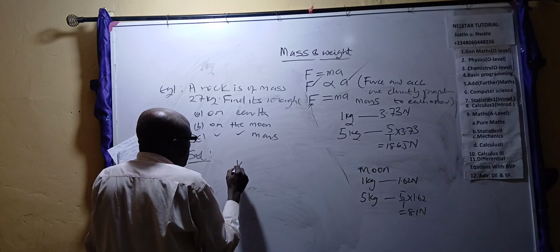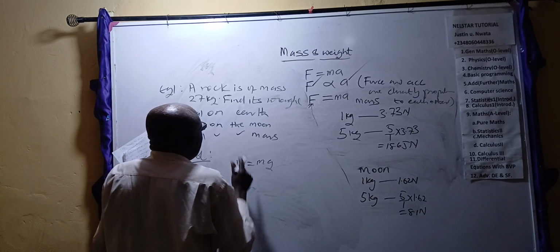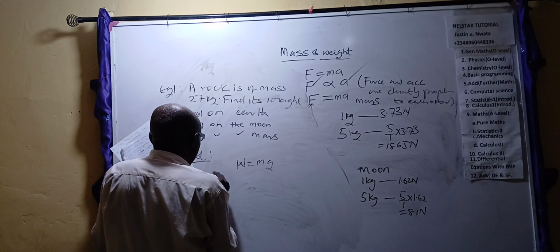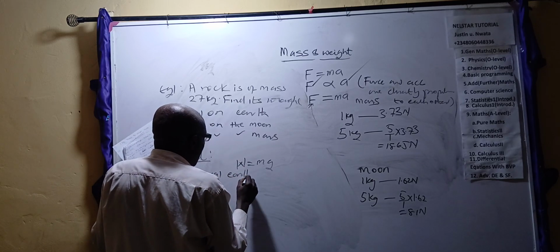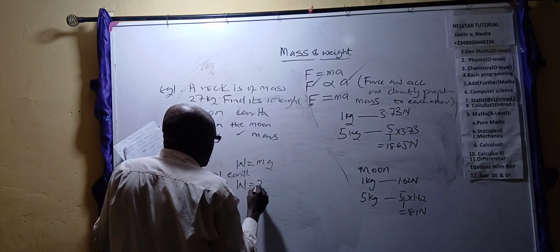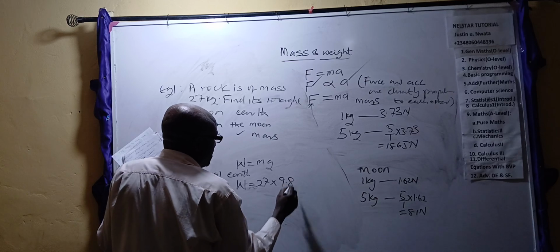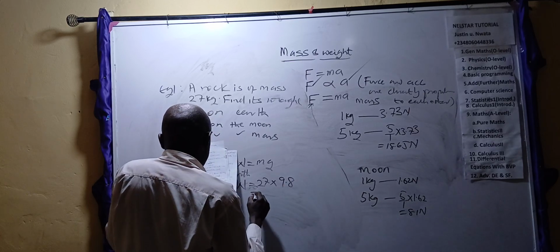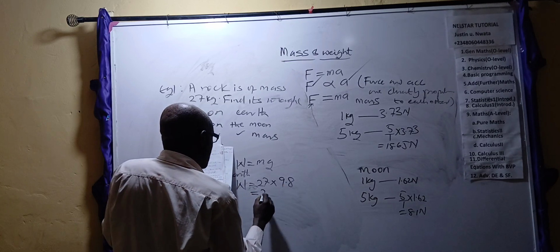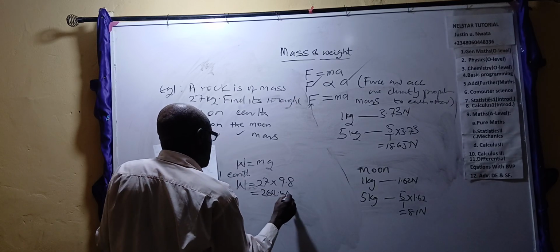Remember this formula, W equals mg. Now, on Earth, the weight is equal to the mass, which is 27, times g, which is 9.8. If you multiply it, you get something like 264.6 Newton.